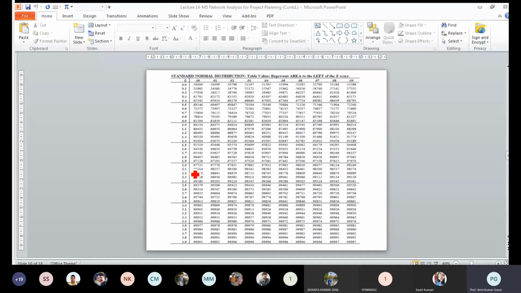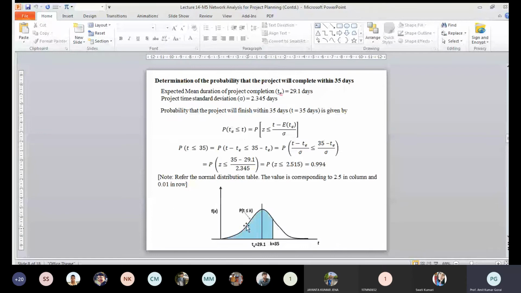The integration of the normal distribution function cannot be done simply, so this table helps you directly get the integrated value, the area under that curve. That means you have to calculate this shaded portion's area.